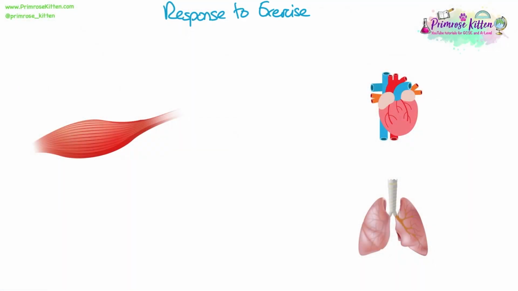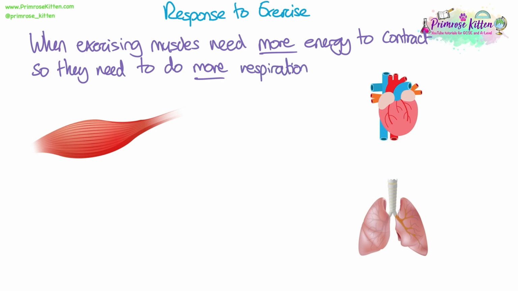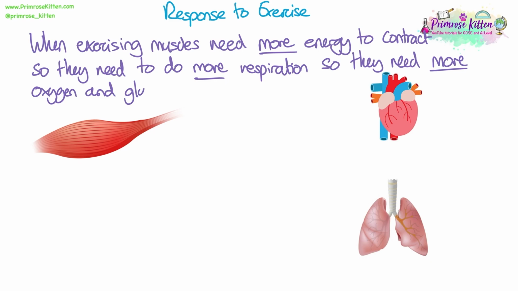Response to exercise. When we're exercising, muscles need more energy to contract. This means they need to do more respiration, so they need more oxygen and glucose in order to be able to do that. You'll notice I've underlined the word more a lot here. Whenever you're talking about exercise and respiration, you need to use the word more, because exercising is not your normal activity level. It's extra. So we need more energy.